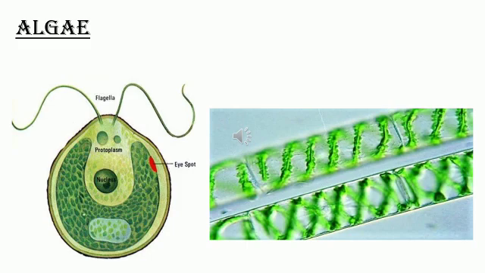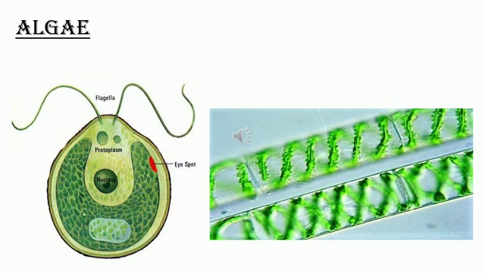Some algae like Chlamydomonas, whose structure you can see in the first picture, and Chlorella are unicellular, whereas others like kelp and Spirogyra are multicellular. What are the examples of unicellular algae?